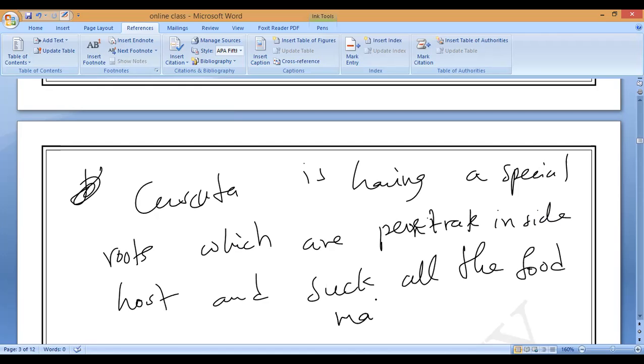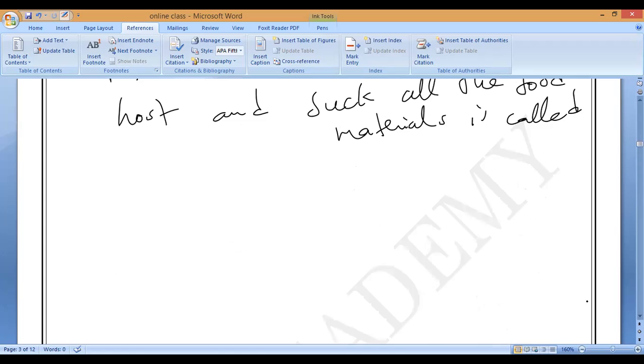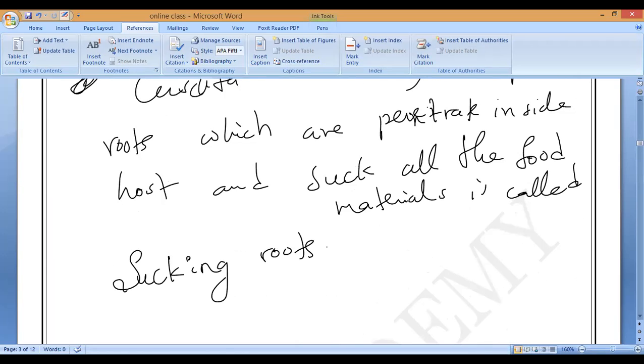That is what we should call sucking roots. Okay, Hari? Yes, sir. Right, sucking roots.